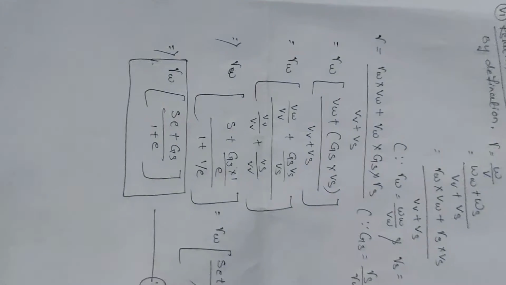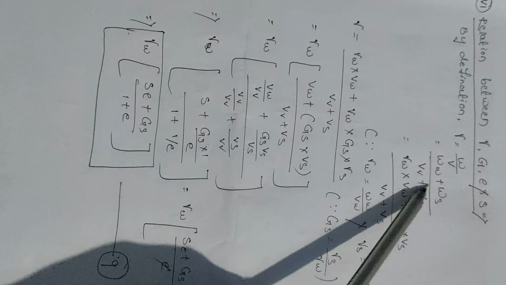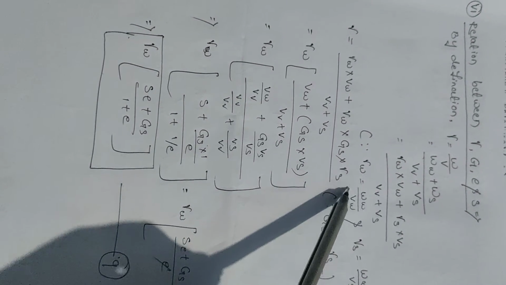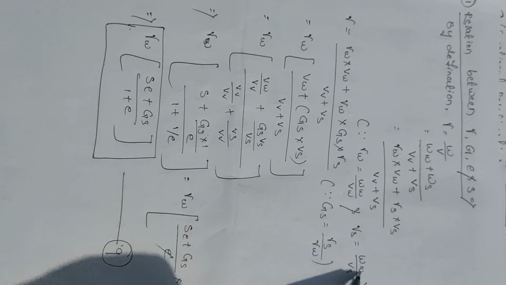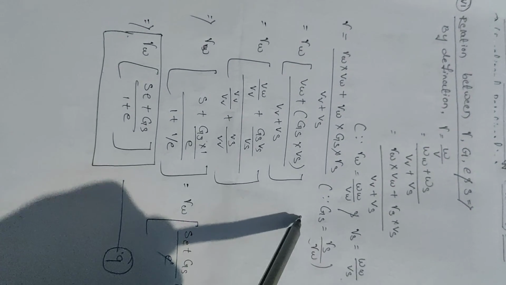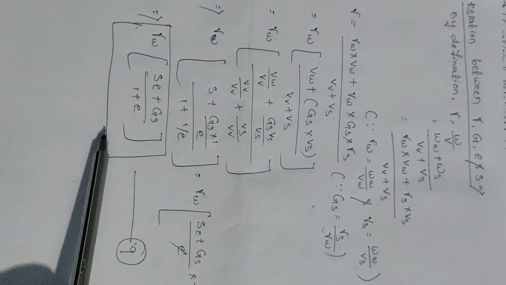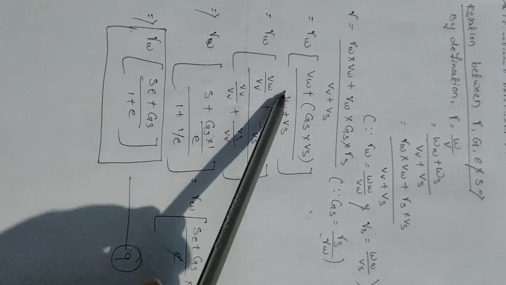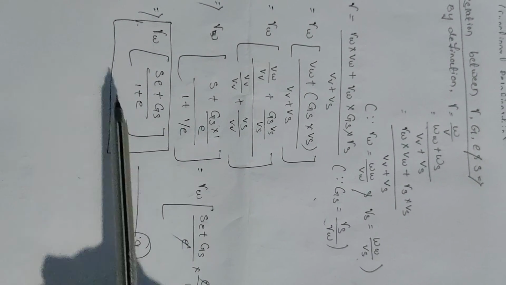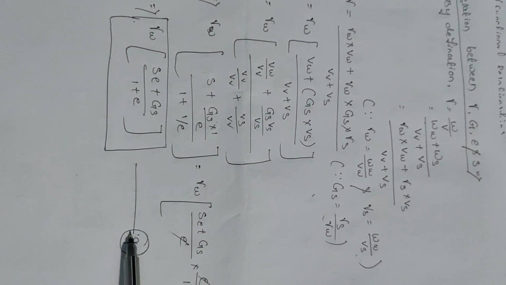So the last relationship is G gamma w into S. With the same formula, gamma equals W by V, so W by Ws, gamma w equals W by Vw, and gamma s equals W by Vs. Putting these values in and solving, the last relationship is gamma w equals S into G into gamma w by 1 plus e. So the last formula is the unit weight of water equals S G gamma w by 1 plus e. Thank you.